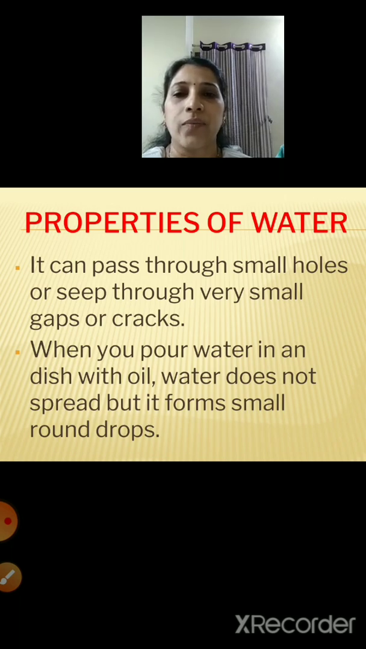When you pour water in a dish with oil, water does not spread but it forms small round drops. Right children? In your textbook it is given as oil cladded dish, which means the dish is coated with oil. So when you pour water into it, water does not mix with oil but forms small round drops. So water can pass through small holes or seep through very small gaps or cracks, and when you pour water in a dish with oil, it forms small round drops.